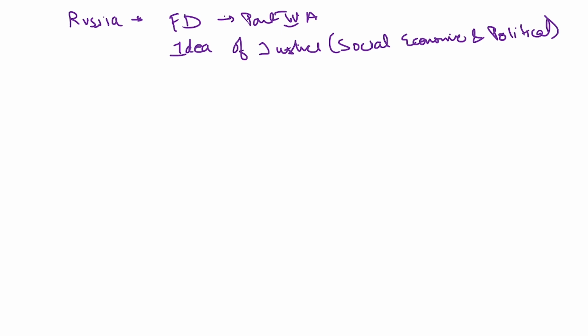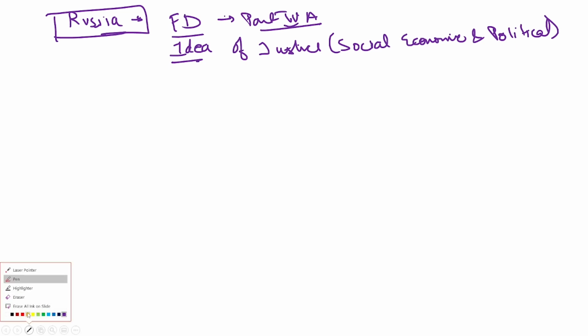Okay. So these are the different countries from which we have incorporated different things in our constitution, so we need to remember them. Let's highlight it so that you can remember it. So from Russia, we have taken the idea of justice, that is social, political, and economic justice, and also the fundamental duties that have been mentioned under part 4A of the constitution. Then comes Canada.